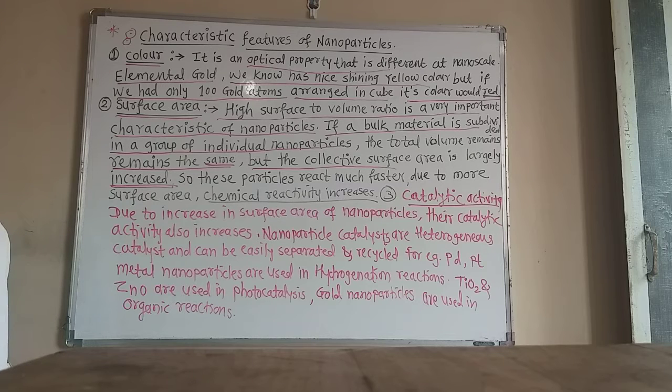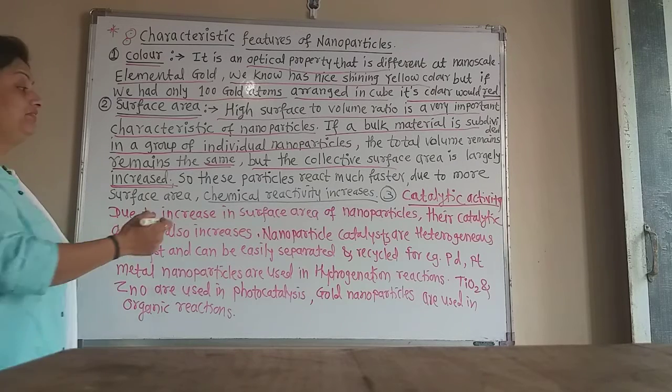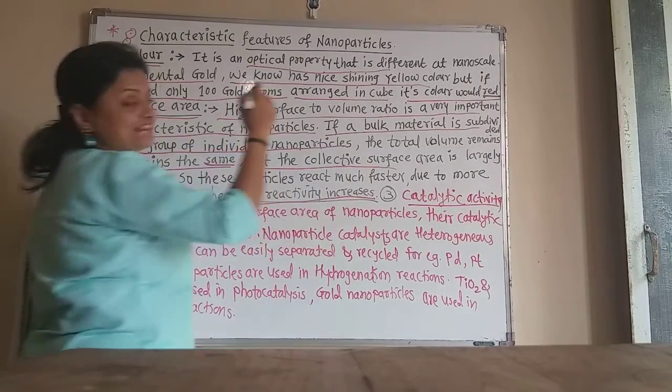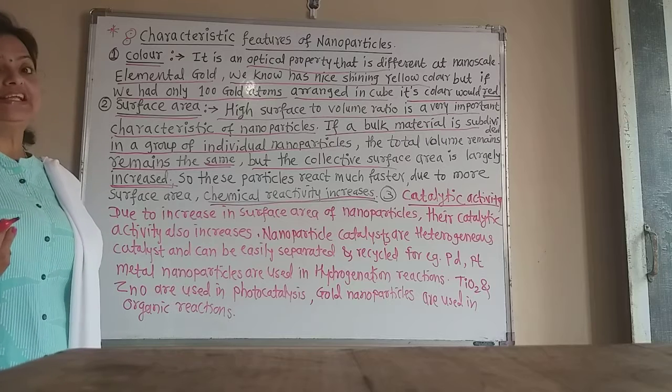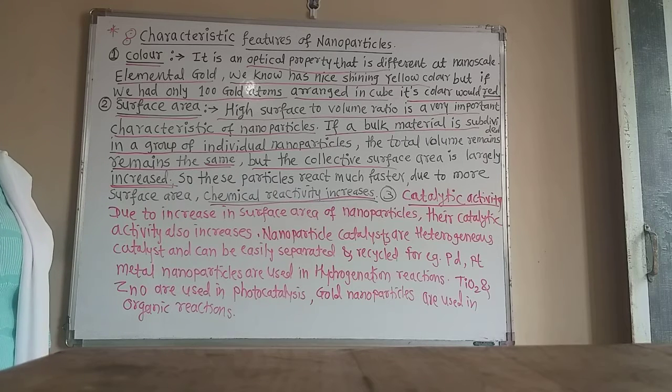So this particle reacts much faster than the bulk material, and due to more surface area their chemical reactivity also increases.